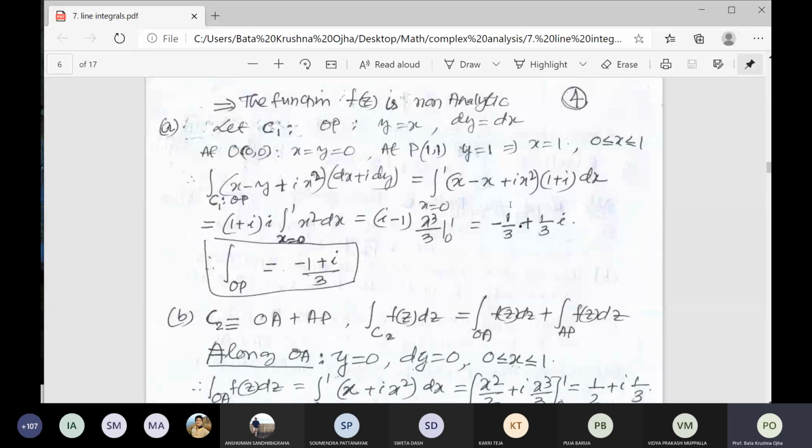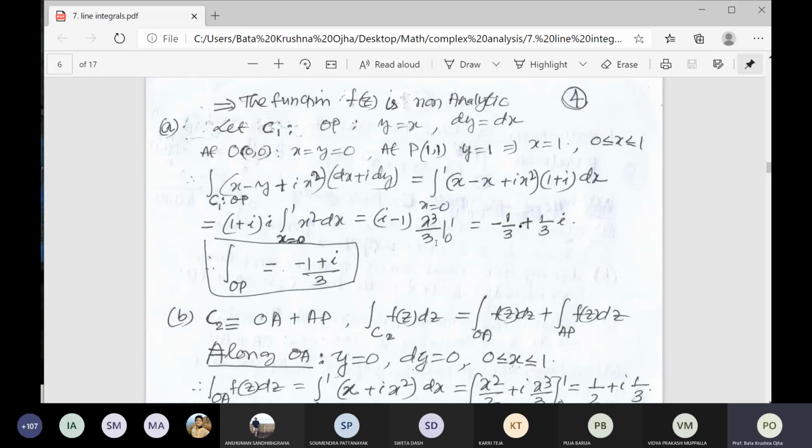Now you take 1 plus i as common. Here x and x cancel. So again another i will come: the integral from 0 to 1 of x square dx. It is a real integral, simply a real integral. So it is (i minus 1) times x cube by 3 from 0 to 1. Why is it i minus 1? Because I multiply with this: that is i plus i square, that is i minus 1, times x cube by 3.